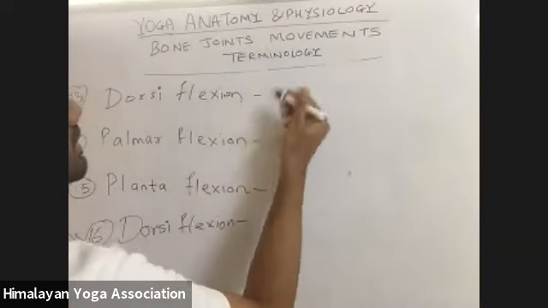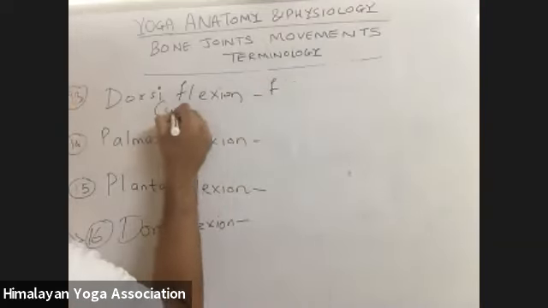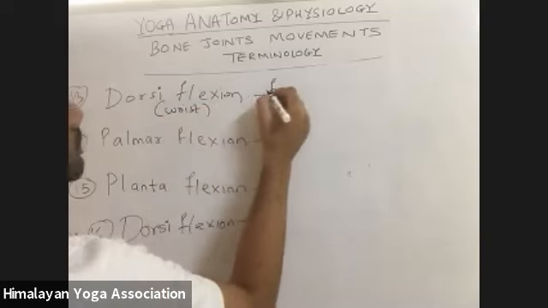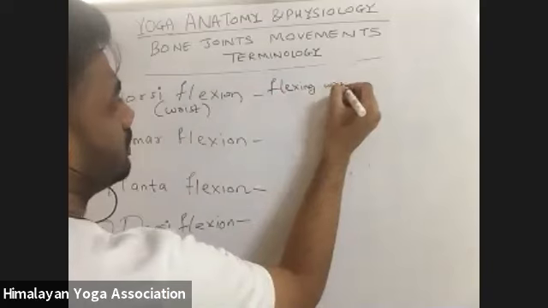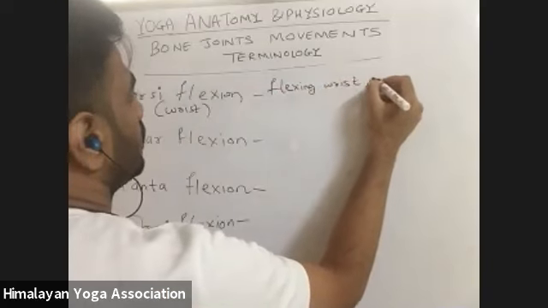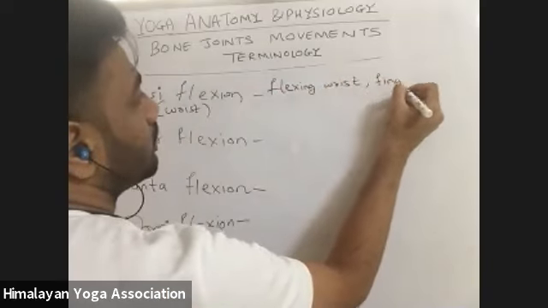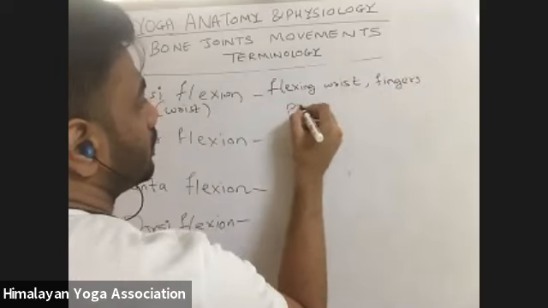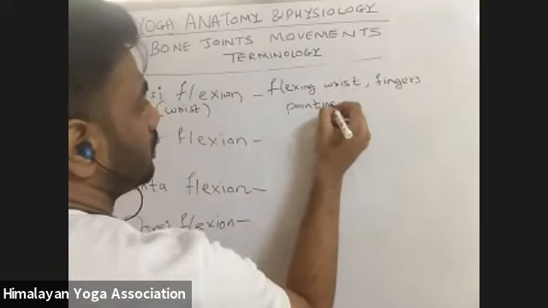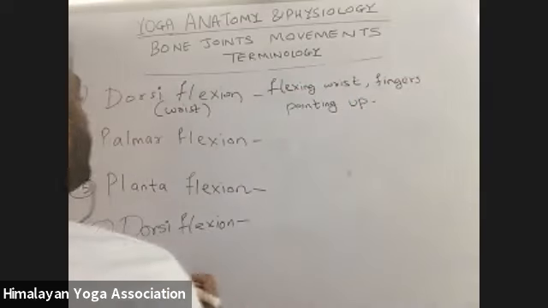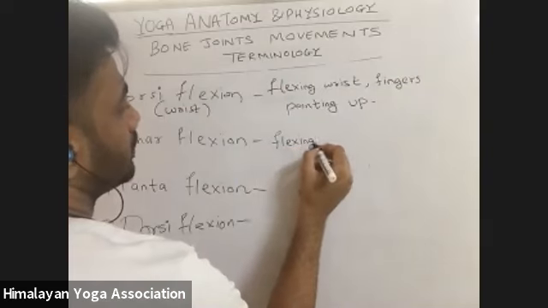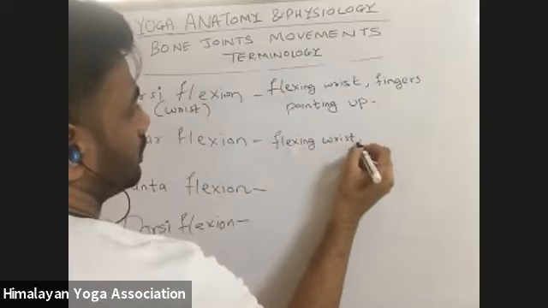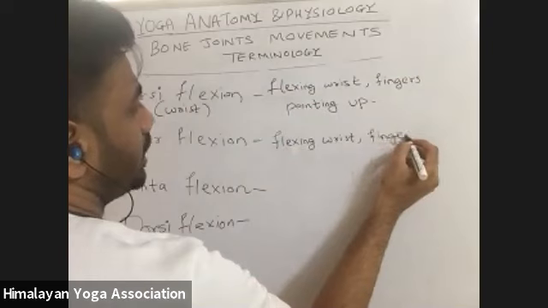So flexing the wrist, if I talk about the wrist, flexing our wrist with fingers pointing up is dorsiflexion. Similarly, palmar flexion is flexion of the wrist with fingers pointing down.